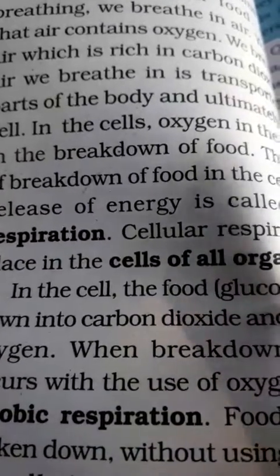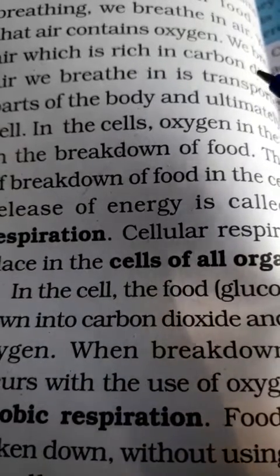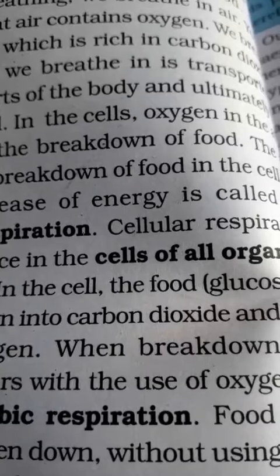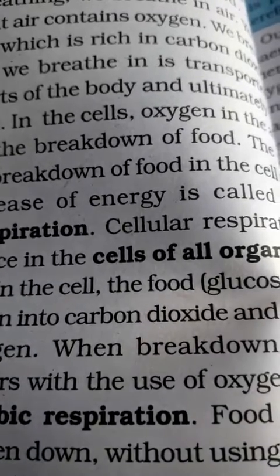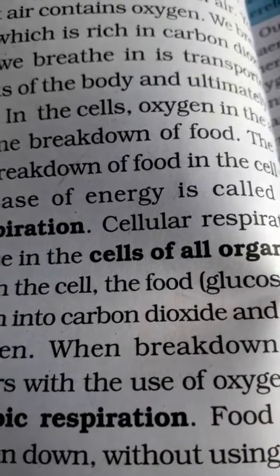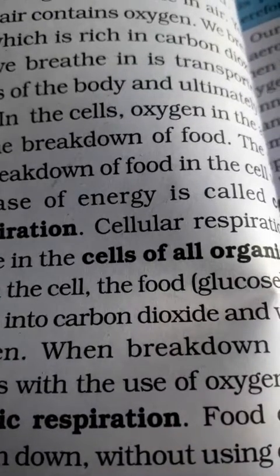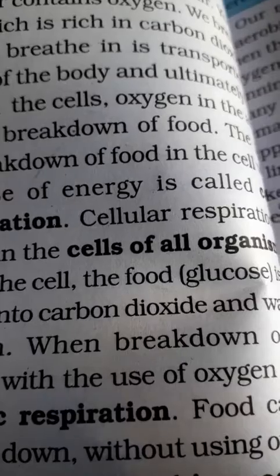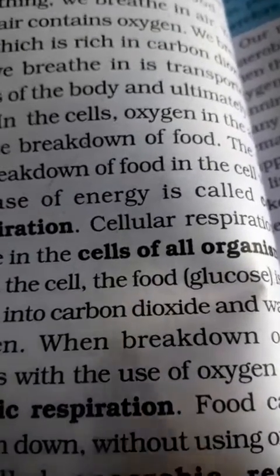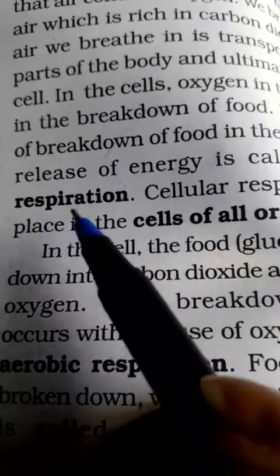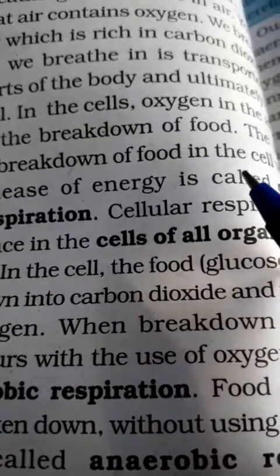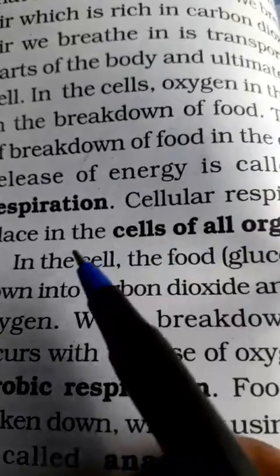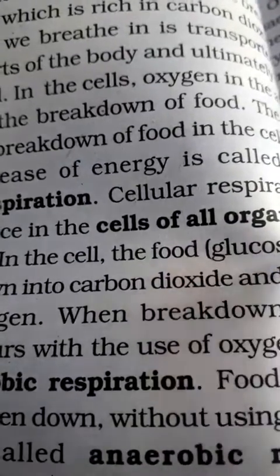So in the cell, the oxygen in the air has to break down the food. The food that we eat is broken down with the help of oxygen that we breathe in, and when our food breaks down into smaller pieces, then that food releases energy, and this is known as cellular respiration, right? As the name indicates, cellular respiration. So cellular respiration takes place in the cells of all organisms, right?